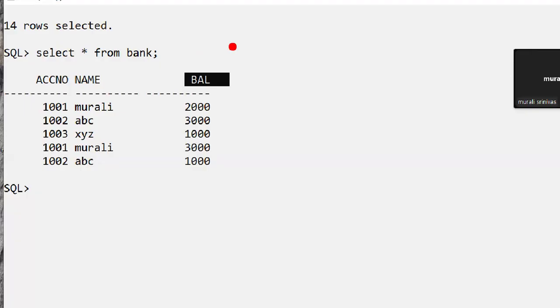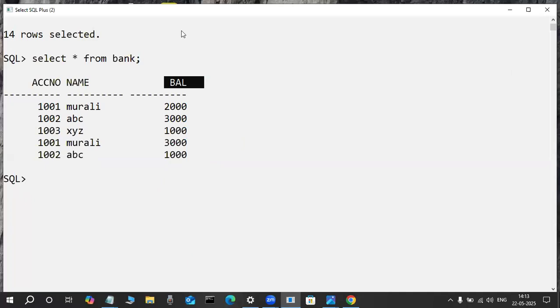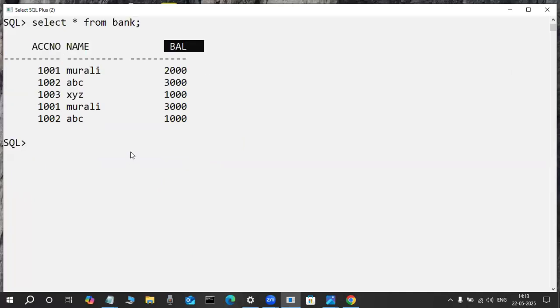Suppose in my project my client asks me to display the total balance of all these account holders. Total balance means 2000 plus 3000 plus 1000, which is 10,000. To generate that report, a good SQL programmer writes a function, like printf and scanf in C language.